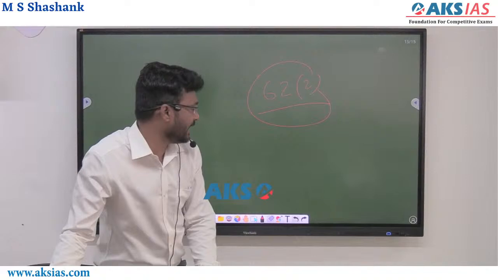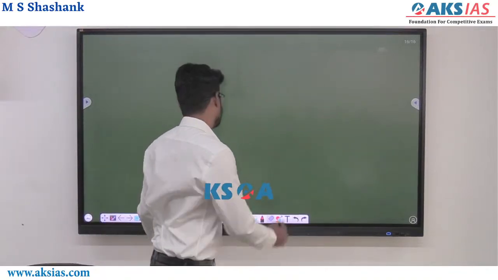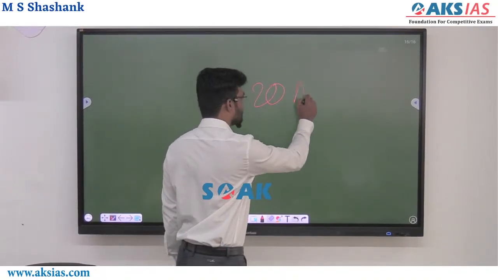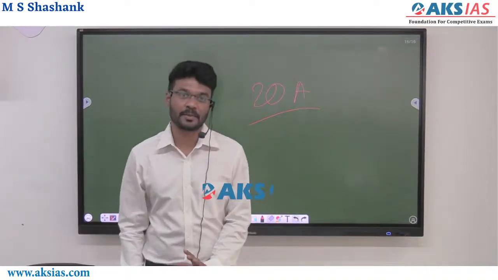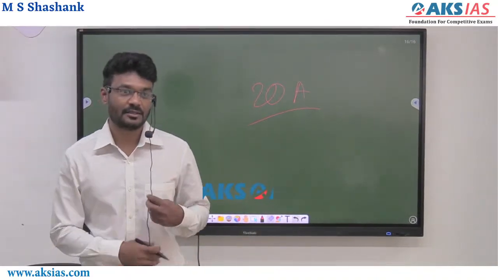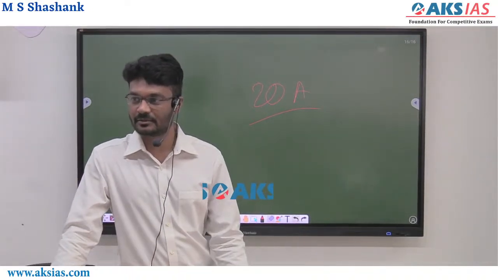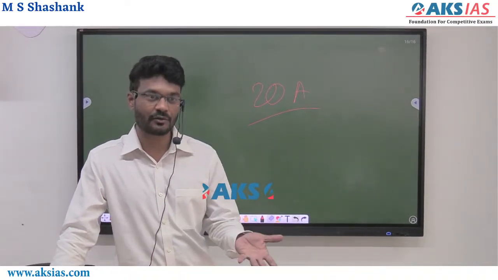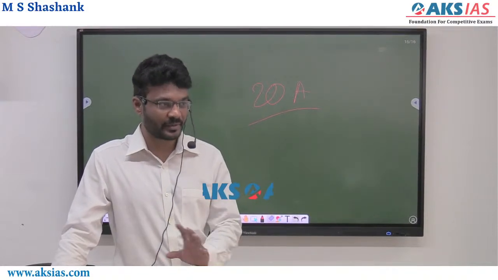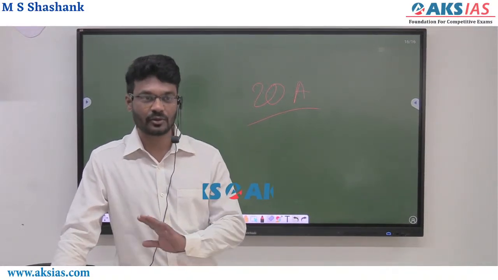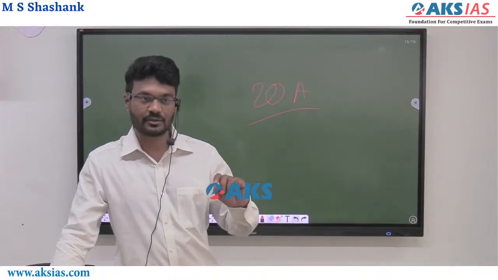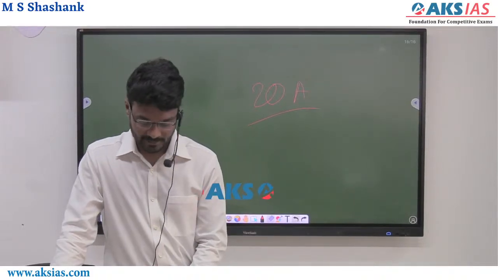Recently, section 20A was in news. I hope somebody answers this. Please read newspapers. I am finding it very hard to digest that you're not reading newspapers. This is the bread and butter of UPSC preparation. Newspaper is a must. You can skip your class, but don't skip the newspaper.